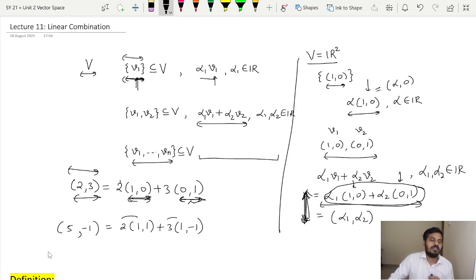Thus now I can say that (5, -1) can be written as a linear combination of the vectors (1, 1) and (1, -1), because on the right hand side you can see that we have a linear combination of the vectors (1, 1) and (1, -1). Similarly this idea can be understood by taking different examples, and that is what we are going to do. But before that, let us try to write the definition in a proper way.